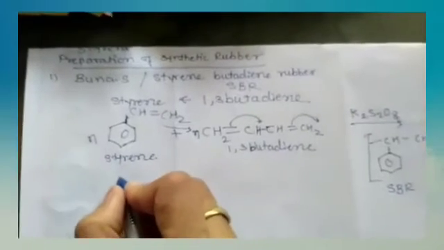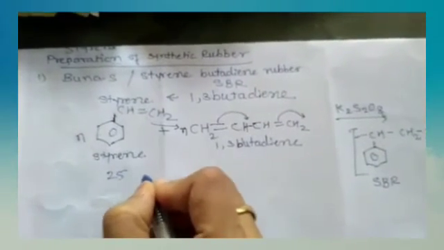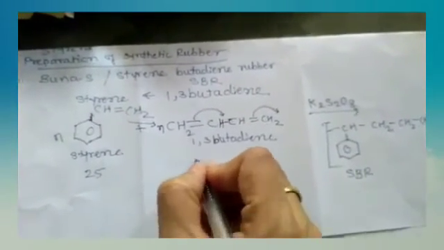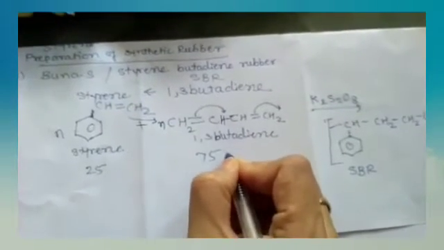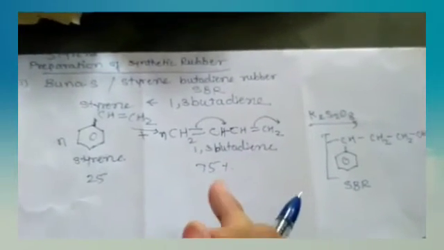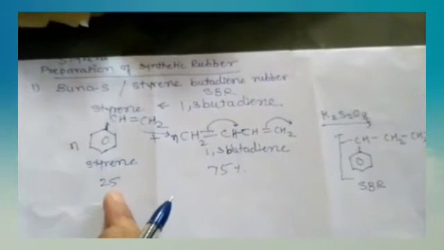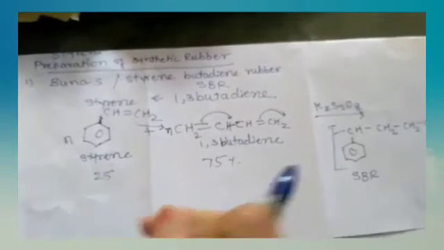This is SBR, that is Buna-S. In Buna-S, 25 parts of styrene react with 75 parts, that is 75%, of 1,3-butadiene.